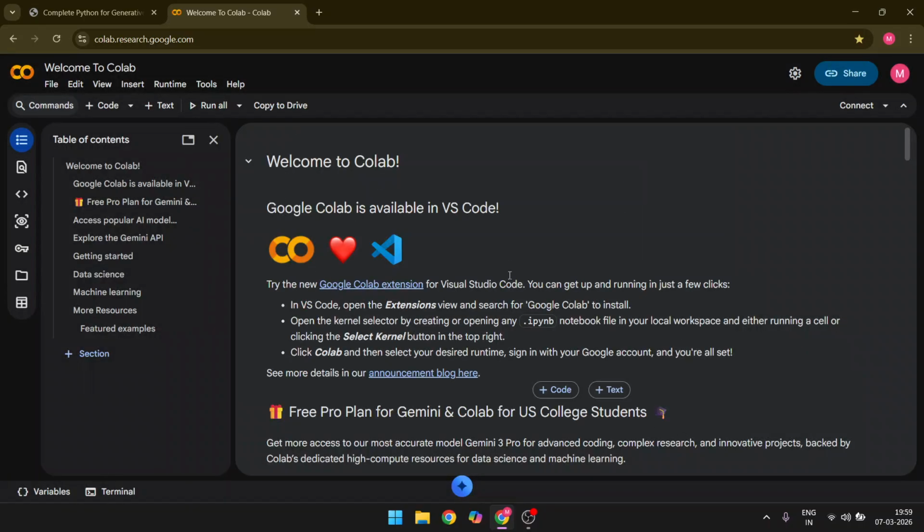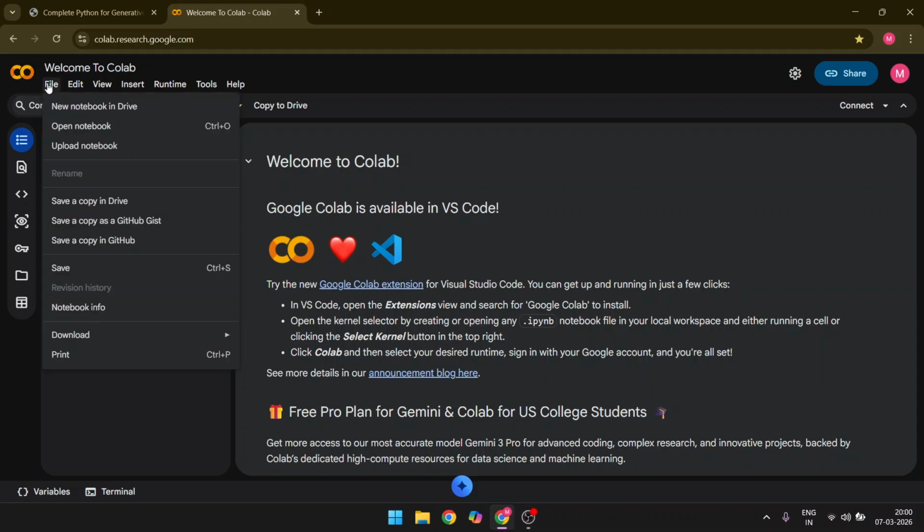So I will try to cover as much as possible in Colab, because it is very useful when we work with generative AI, and it has its own GPU, and everything can be done here, as compared to PyCharm, where we sometimes need to manually install the libraries. So that's why we will work with Colab. This is a cloud-based integrated IDE provided by Google for running Python and generative AI code. So what you need to do is create a new notebook in Drive.